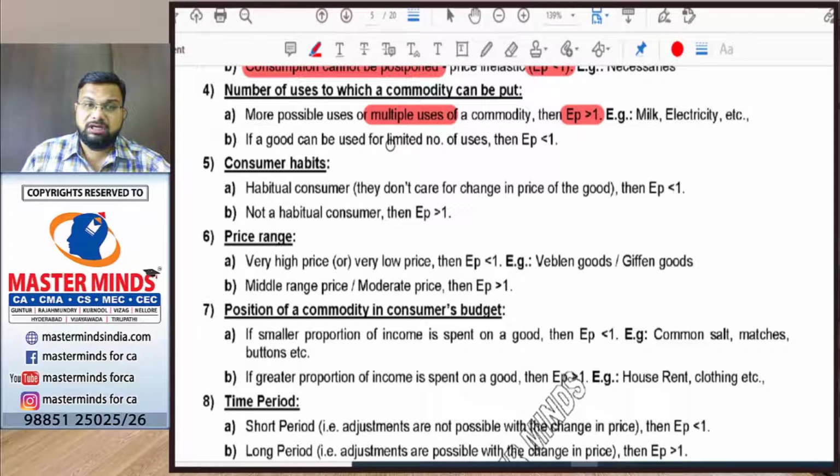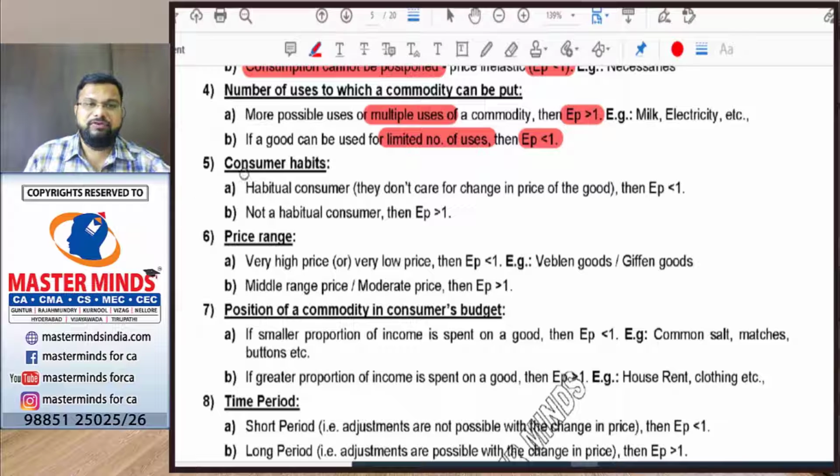But if a good can be put to a limited use only, then price elasticity will be less than 1. Example, generators can be used only for limited purposes. If there is a change in the price of generators, there will be hardly any change in demand. So the price elasticity will be less than 1.